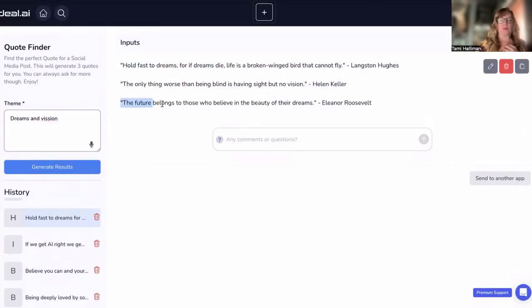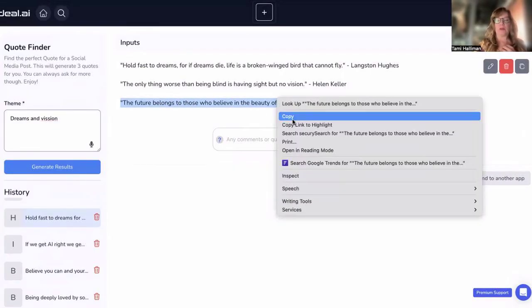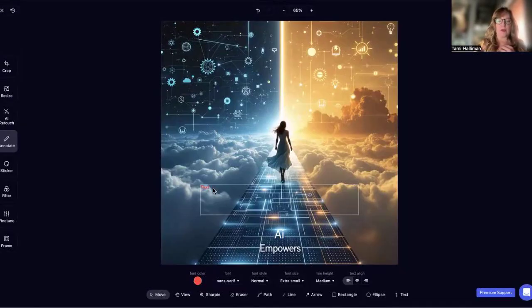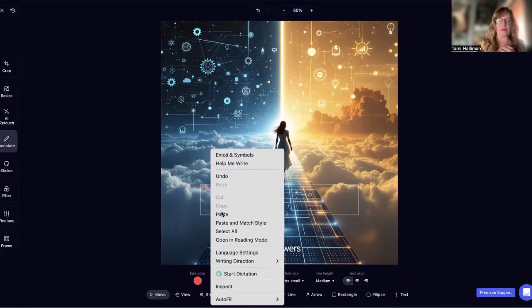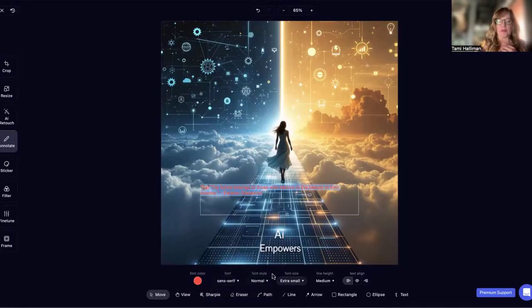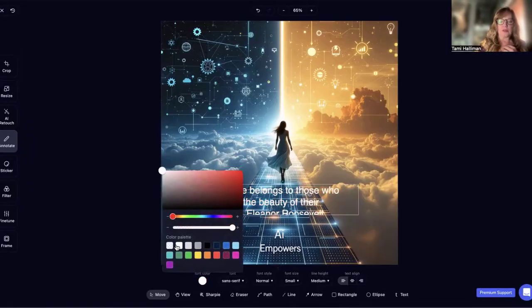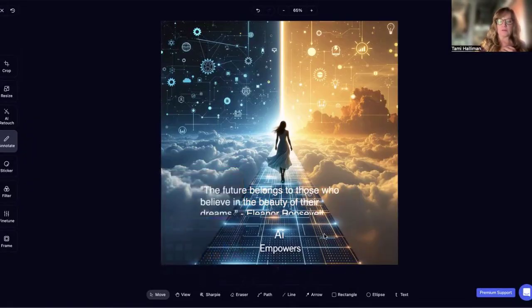Let's do this one. The future belongs to those who believe in the beauty of their dreams. And then you go back, you highlight this text box, and you drop it in there. You can then change the size. Let's get rid of that text there. You can change the color.